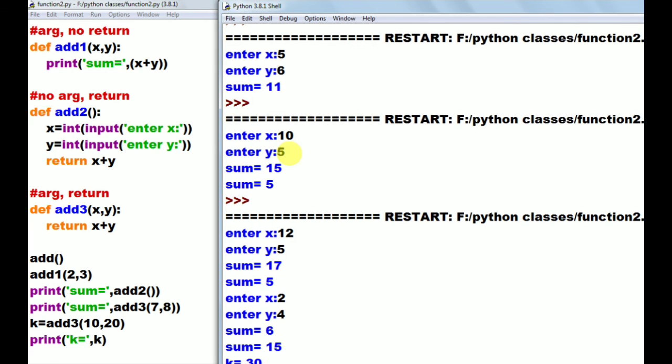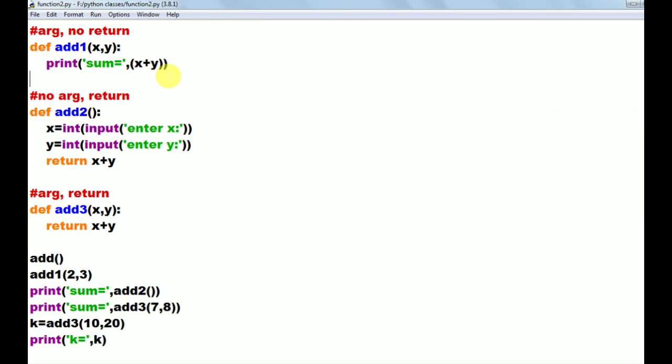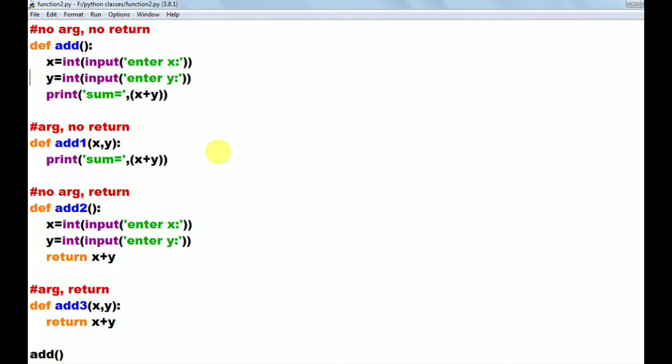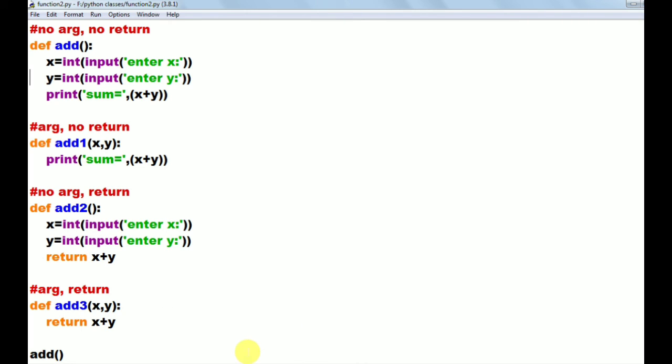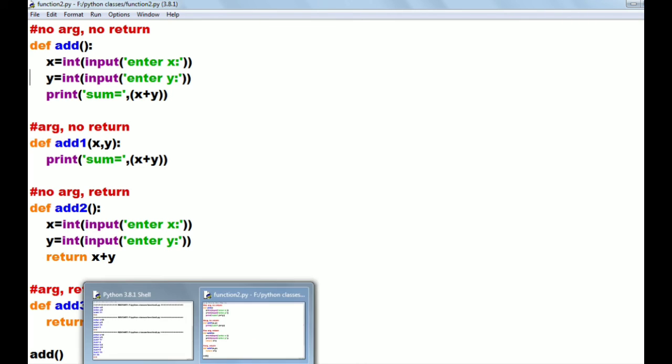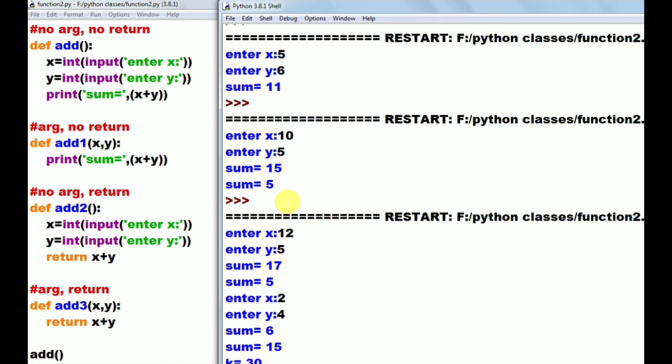So here what happened? When we called the add function, first the add function was called, then that is asking enter x value, then that is asking enter y value. We entered x value as 12, y value as 5, that printed sum equals to 17.